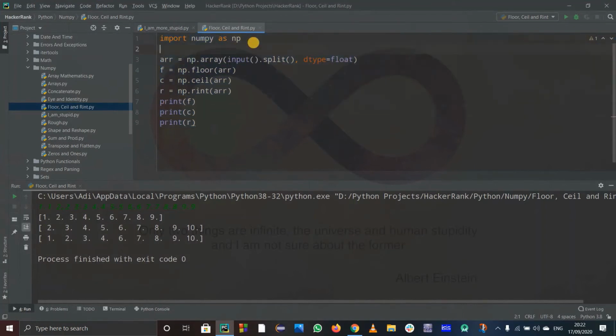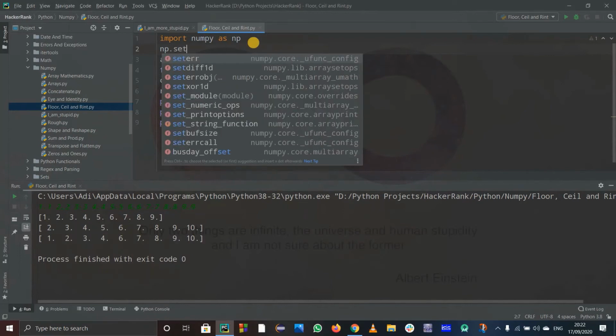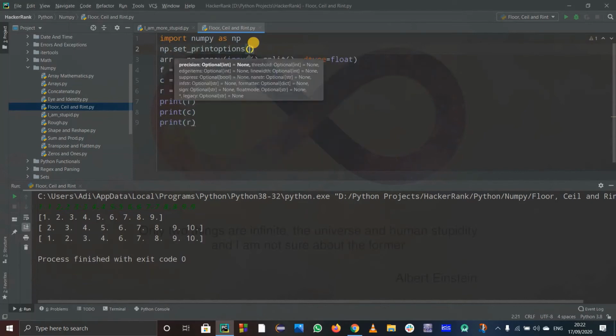To do that, I have to use numpy, that is np in this case, and set the print options. Whenever I print something, I have to set it accordingly so that I get a space before the array. For that I use the function set underscore print options. In this function you can provide many parameters, like precision and sign. If you set precision equal to, say, 3, then whenever you print any array in numpy you will get the float values up to 3 decimal places. You can google numpy set print options to get to know many parameters about it.